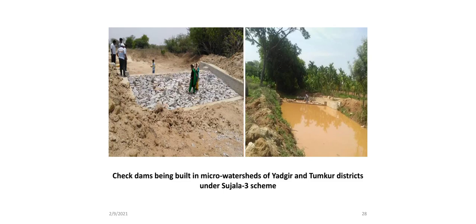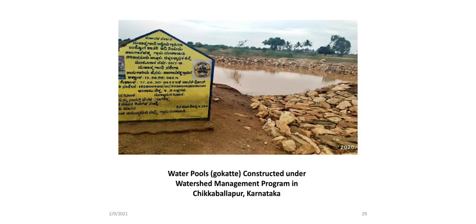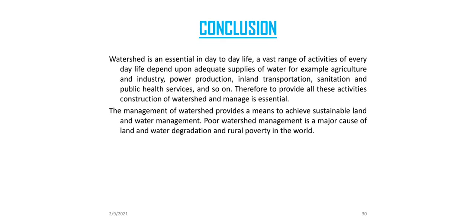These are the initiatives that the Karnataka government has taken. Check dam construction in Yadgir or Tumkur district of Karnataka under the Sujala third project scheme. And this is a water pool constructed under the watershed management program in Chikballapur, Karnataka, where a water pond is also known as a Gokatte.